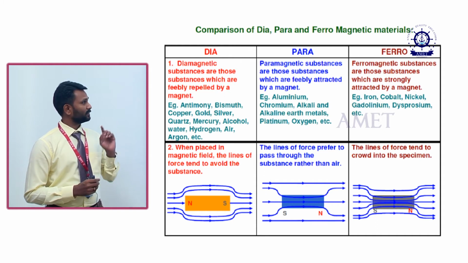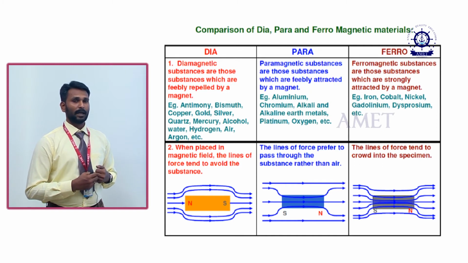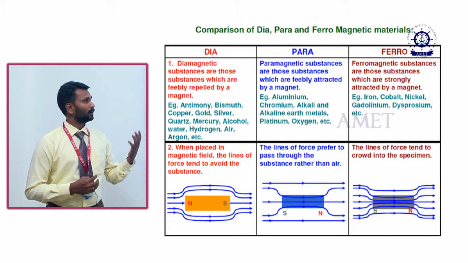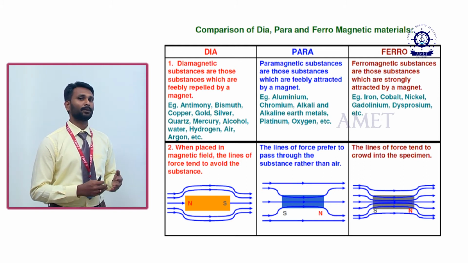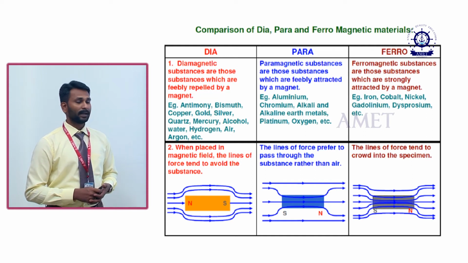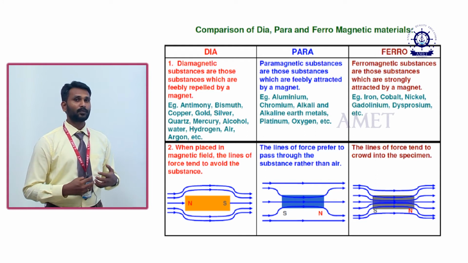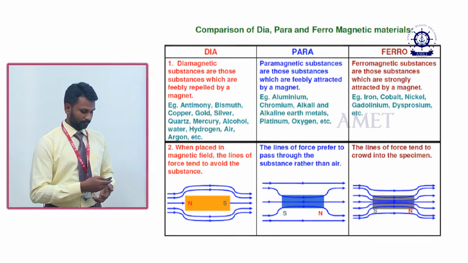Okay. So the first point is that there is a repelling force for dia, attraction for para and strong attraction for ferro. And the lines are not ready to enter the diamagnetic material, in the paramagnetic material the lines are just ready to enter, and in the ferromagnetic material the lines forcefully enter. So the number of lines will be maximum in the ferromagnetic material.